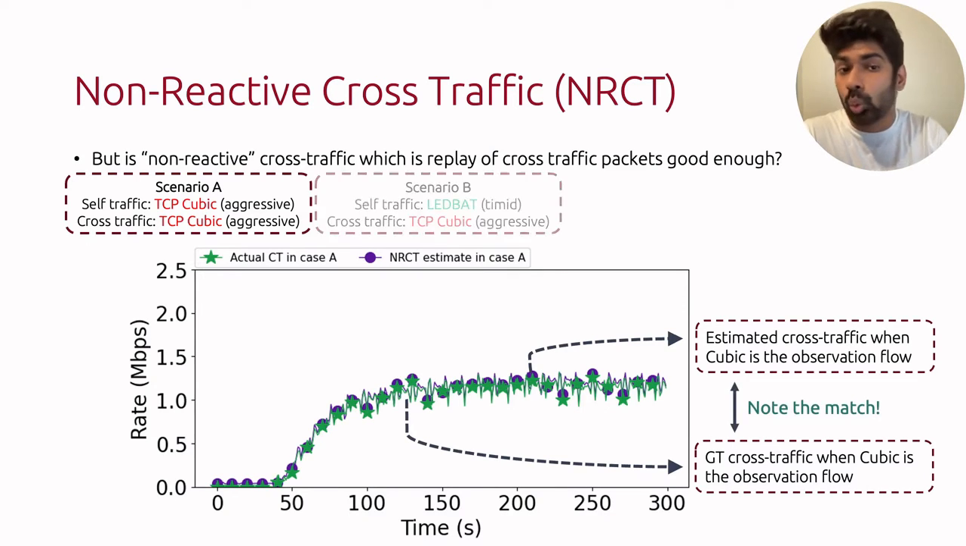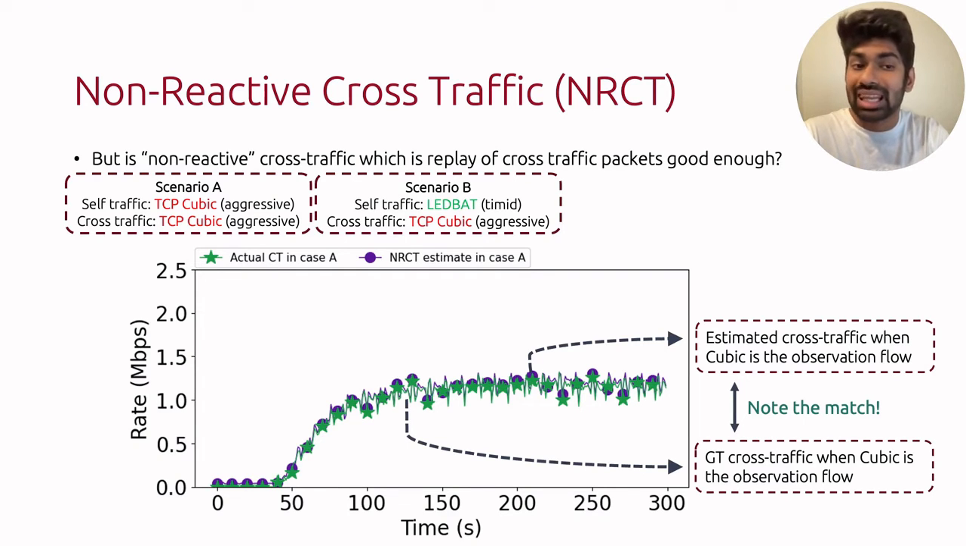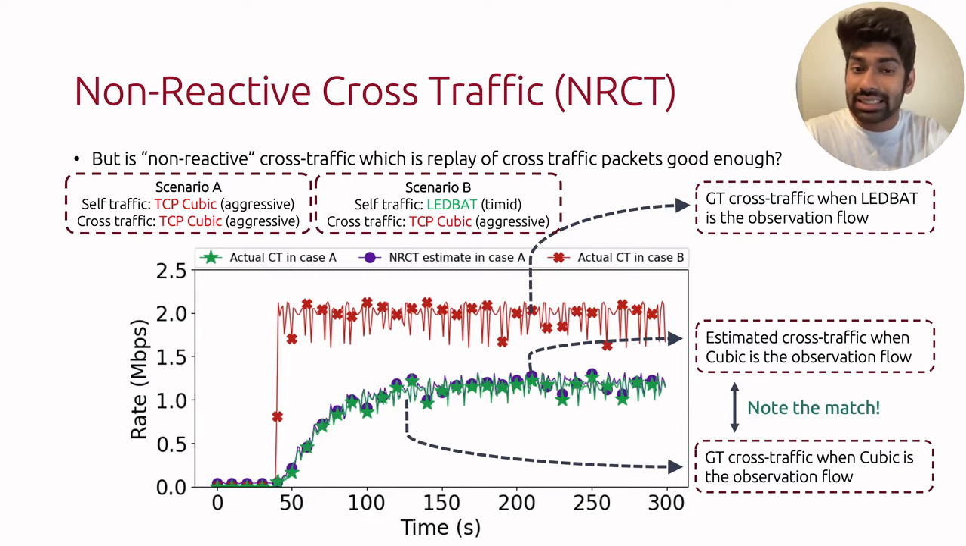Now in scenario B, we change our sender protocol from cubic to something more timid like lead-bat, which gives up bandwidth if there is any competition on the link. We keep the cross-traffic the same and similarly aggressive as in scenario A. The ground truth of cross-traffic when lead-bat is used as the self-flow is shown by the red curve. As you can see, the cross-traffic ramps up and gets more share of the bottleneck bandwidth. And quite clearly, there's a big disparity between our previous estimate and the cross-traffic ground truth in this scenario.